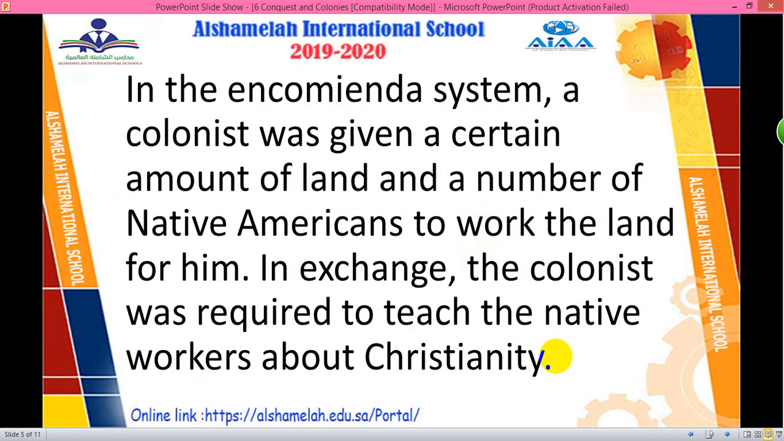In the encomienda system, a colonist was given a certain amount of land and a number of Native Americans to work the land for him. In exchange, the colonist was required to teach the native workers about Christianity.